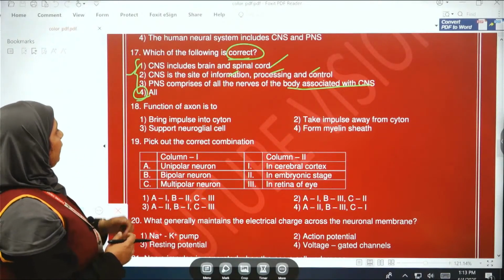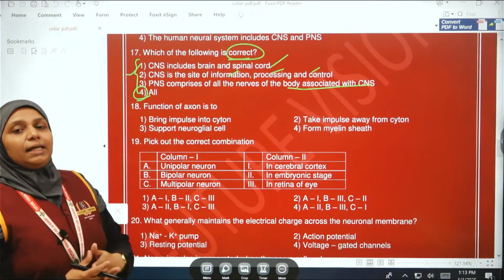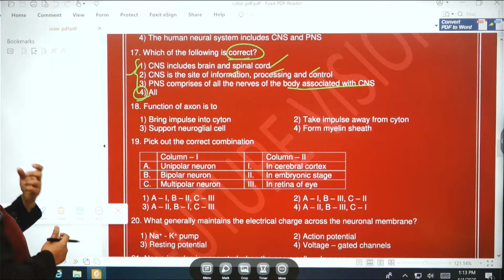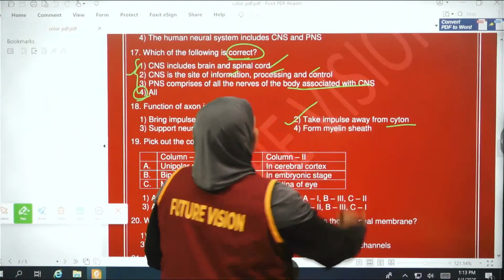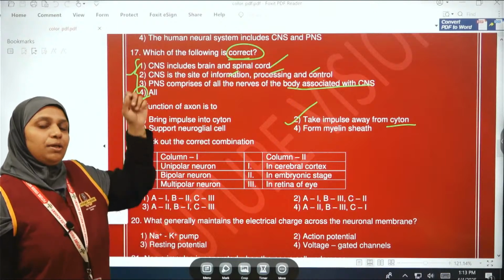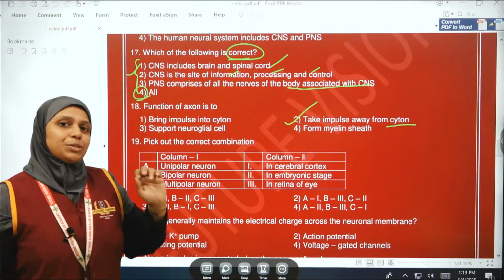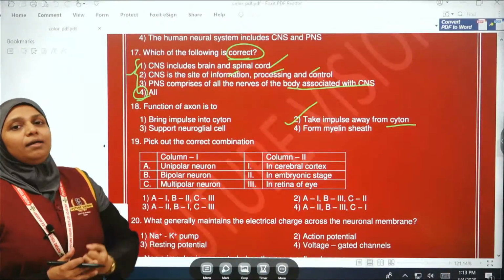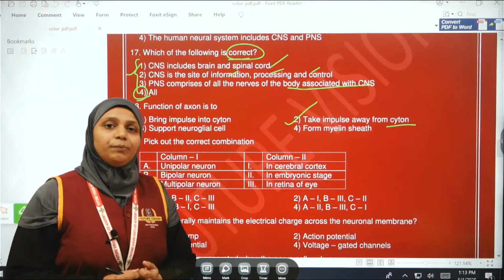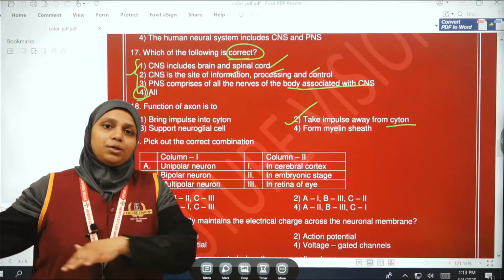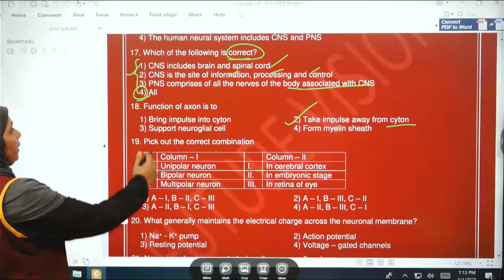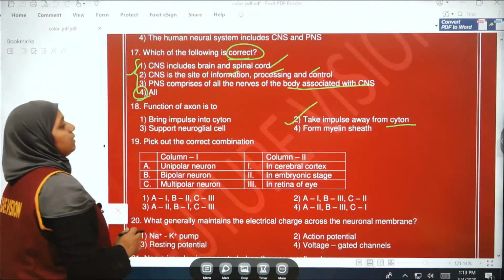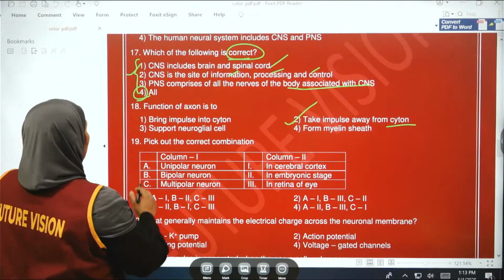So in the case of the axon, what is its function? It can take the impulses away from the cyton. From the cyton it carries them outwards. From this cyton, the impulses go through the axon. So it can take away the nerve impulses from the cyton, and it can transmit from one neuron to another. Okay, so the right option is the second one, take impulses away from the cyton.